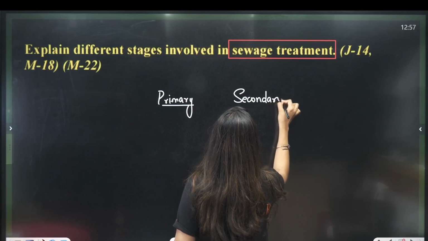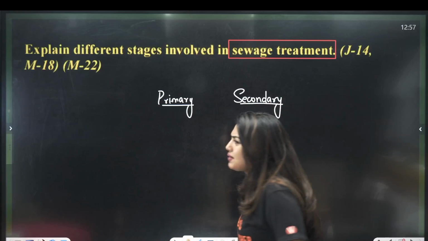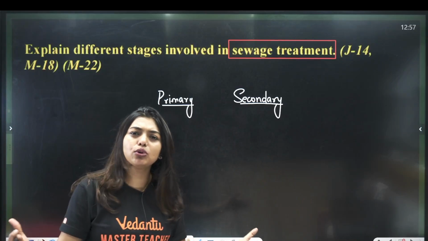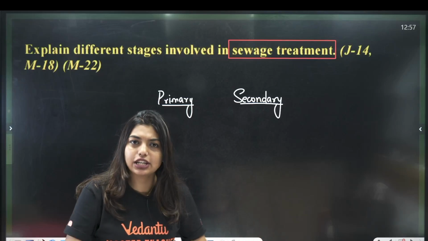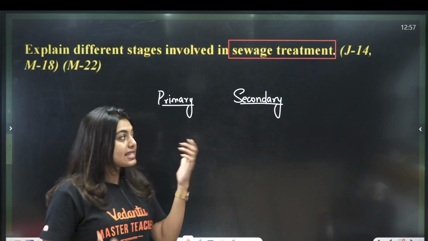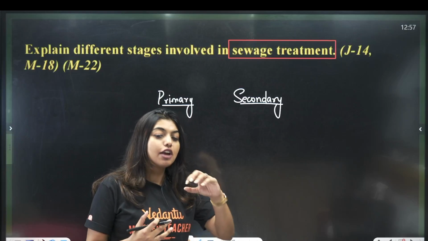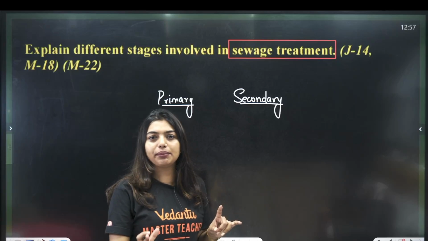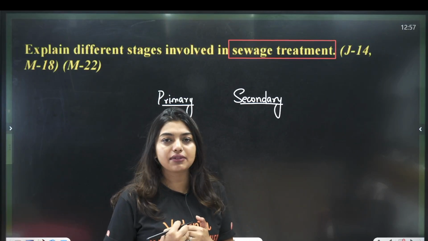Primary and secondary treatment. Okay, primary is where we do the sequential filtration. We just remove whatever debris is there, whatever we can see, possibly we will remove all of that. Secondary is more complicated. That means we are going to use some microbes and we are going to tell the microbes, you do this, reduce the BOD. Now, why are we doing the sewage treatment?